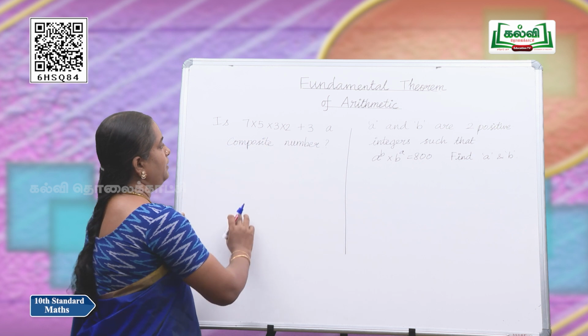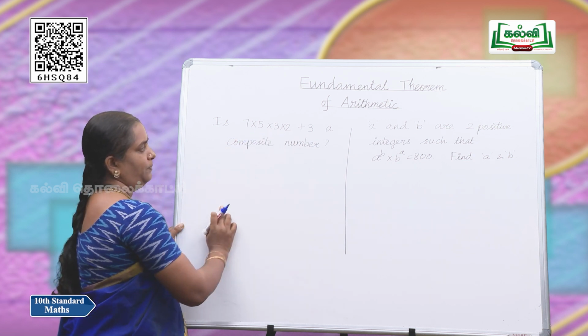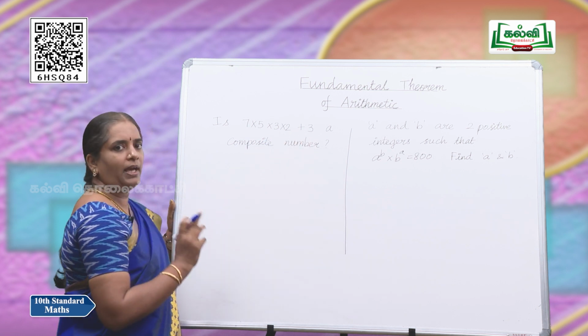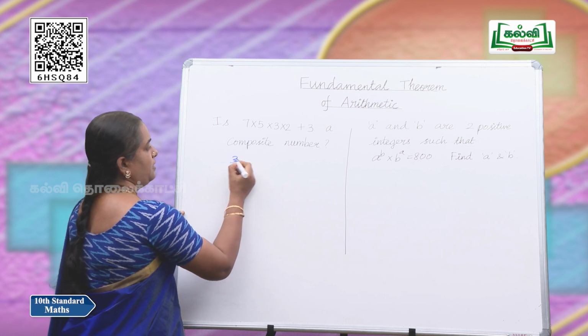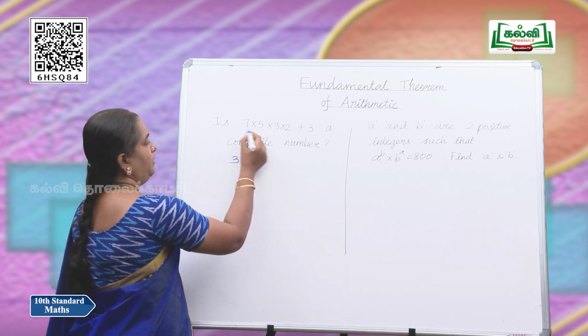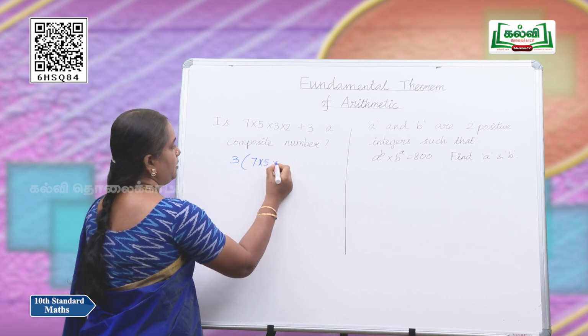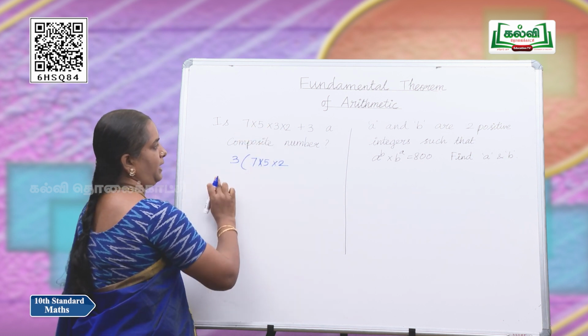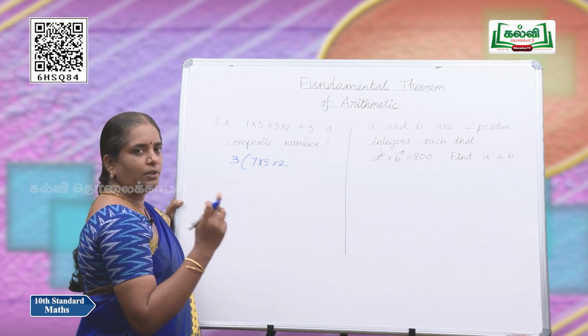Let us look at this number, this product. Here we have 3 and in this term also we have 3. Shall we take out 3 common? Yes. So, 3 can be taken out and we can write this number as 7 into 5 into 2, as we have taken out 3, plus here 3 can be represented as 3 into 1.